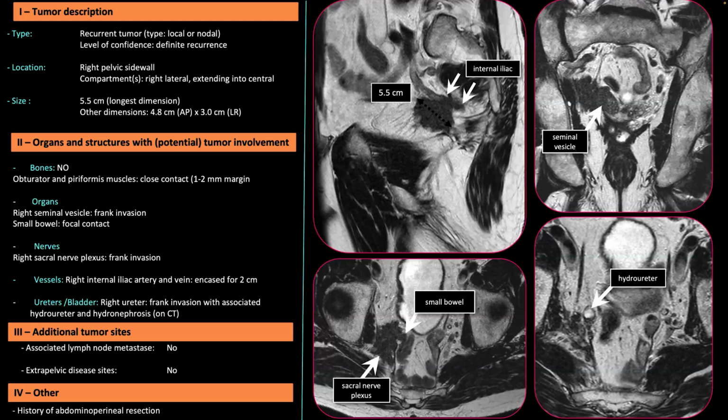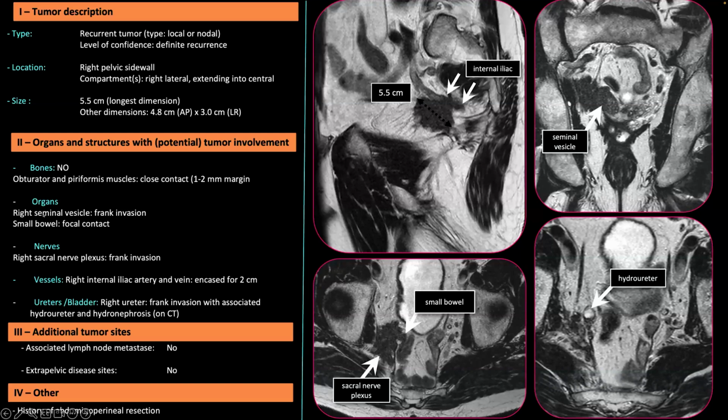So again, with the bone view algorithm. So bone, it doesn't seem to be invading the bone, but it's really close. But there is still a safe margin, I would say, of 1 or 2 millimeters between the obturator and the peripheral muscles. You can see here the tumor, and then you have the muscle here, and then the muscle here. So there is still a clear safe margin. So in this case, this part is okay.